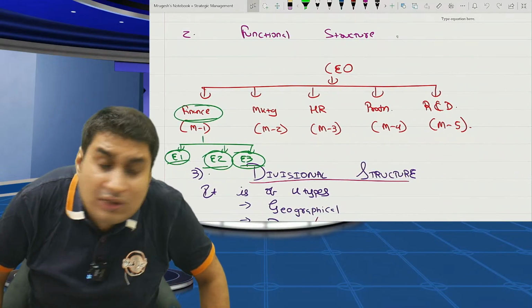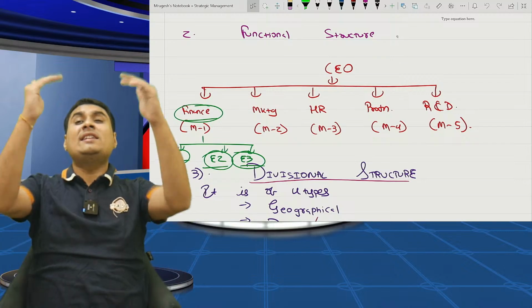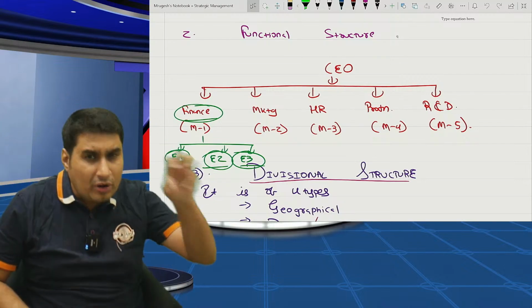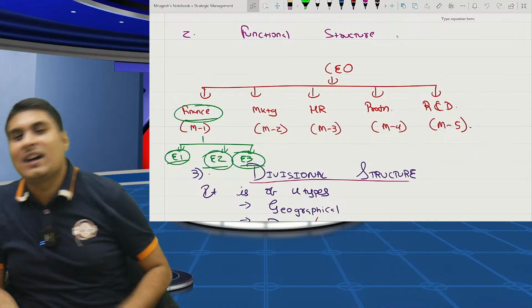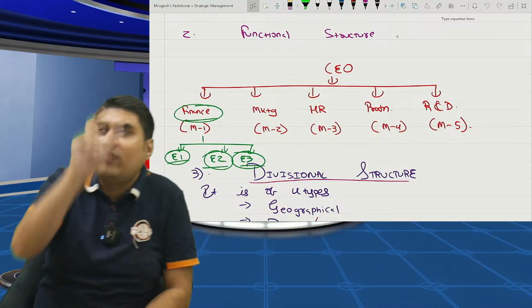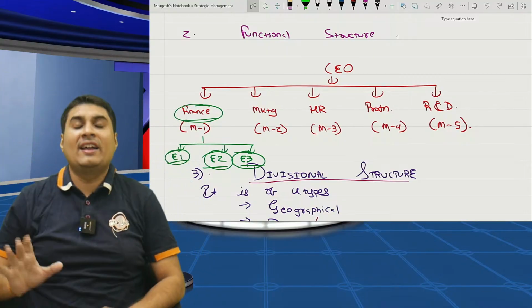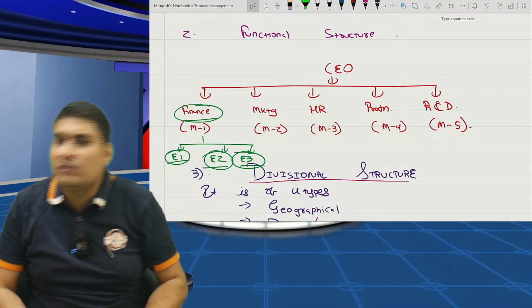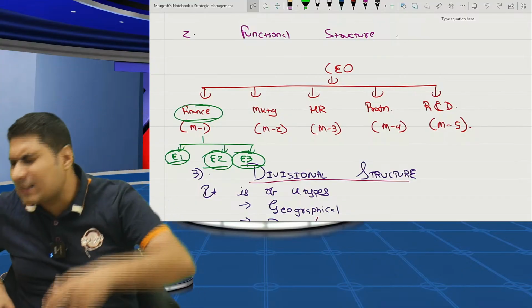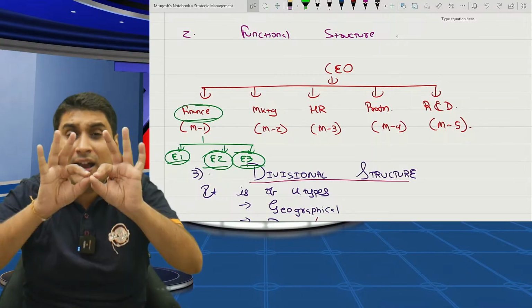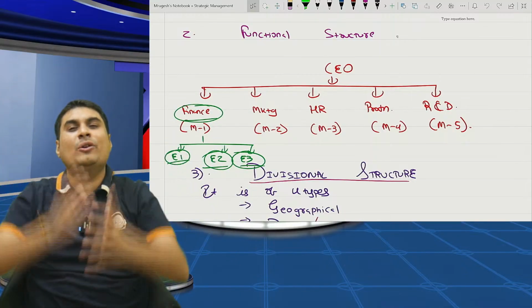Now you'll ask me, what is functional structure? Very simple. There is CEO. He will divide entire work into department: production, finance, marketing, HR. Department wise. Each department has a head. So production head, finance head, marketing head, HR head. Inside him, employees are there. So all production guys will report to production head. Finance guy will report to finance head. HR guy will report to HR head. And all these heads will report to CEO.